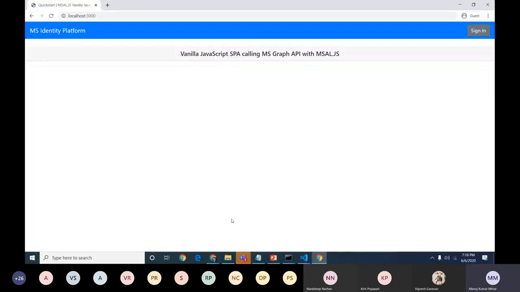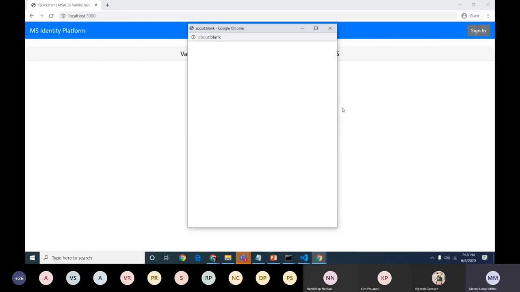Before going into more detail, I will create one simple console application. I didn't write a single line of code; everything is available there. I just want to show how we can use our social identity here. Once I click it here, it will prompt me to sign in. Let me check it's running.